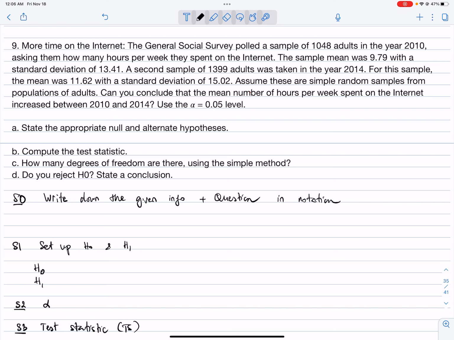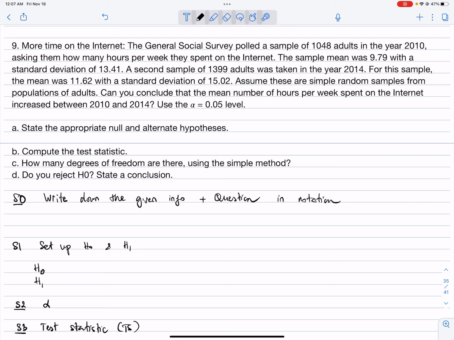Assume these are simple random samples from populations of adults. Can you conclude that the mean number of hours per week spent on the internet increased between 2010 and 2014? Use alpha 0.05 level of significance.